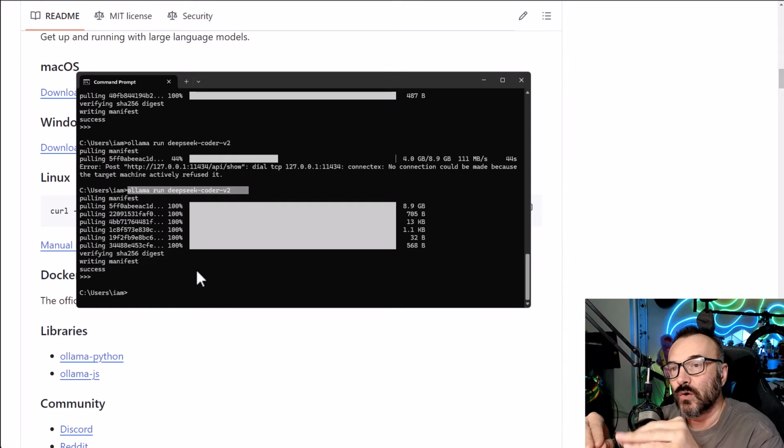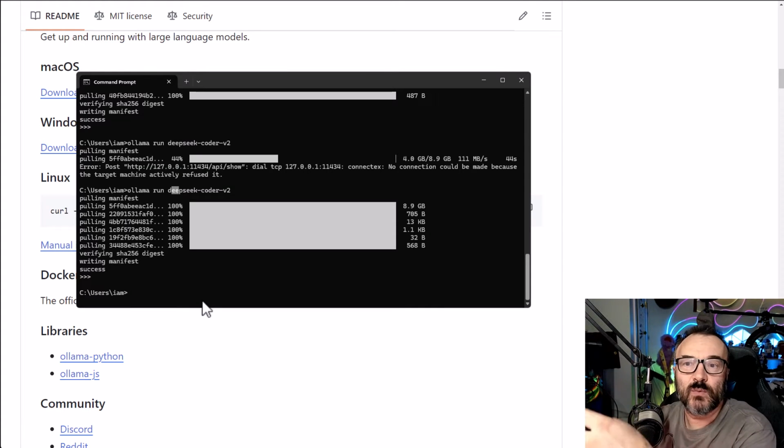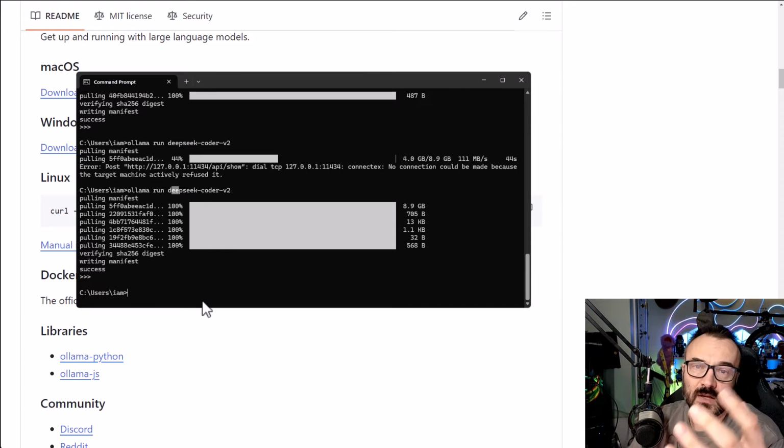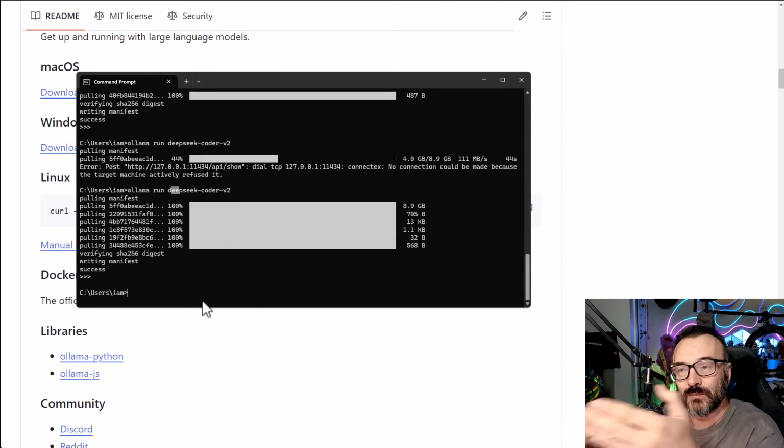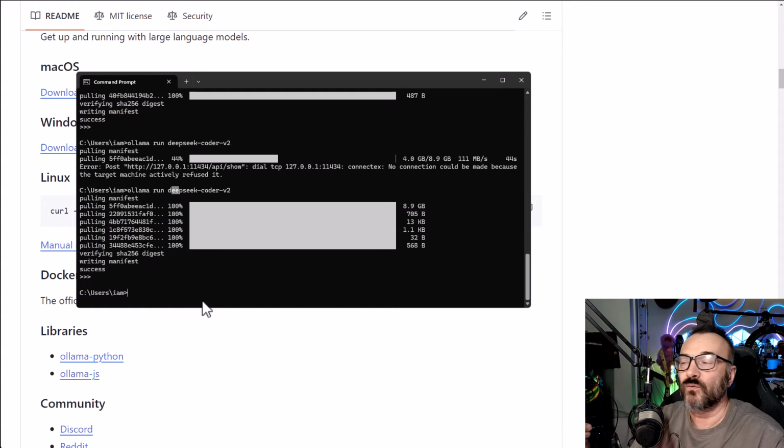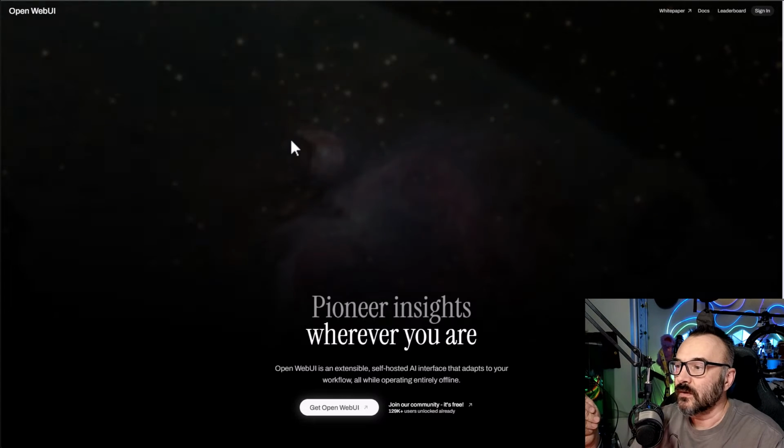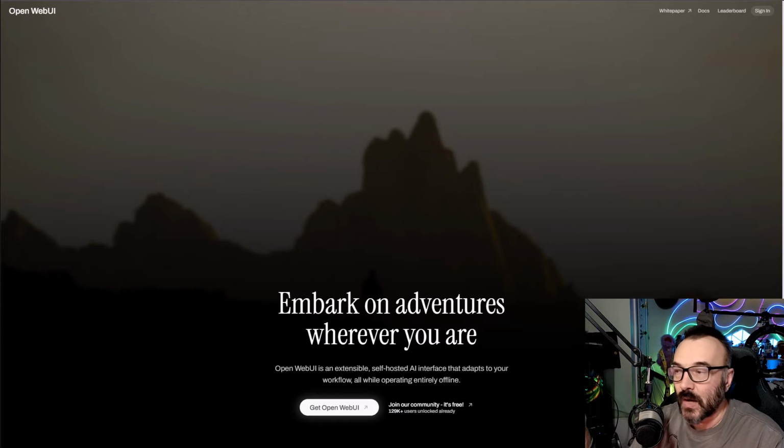I recommend don't install those yet, because I found by myself it's better when you install from our shell. And speaking about this, I want to have a very nice UI interface, because I don't want to just type in the command line. And for this, we're going to use OpenWebUI.